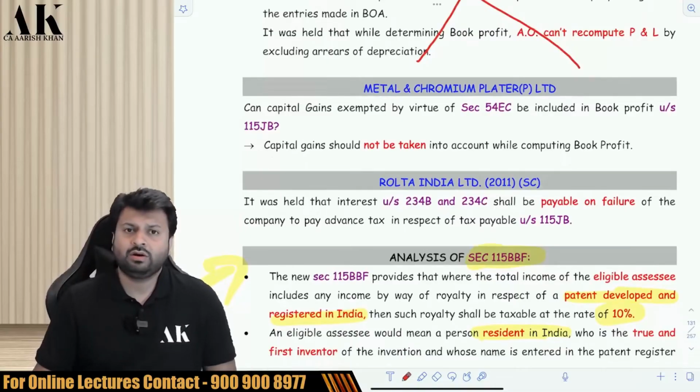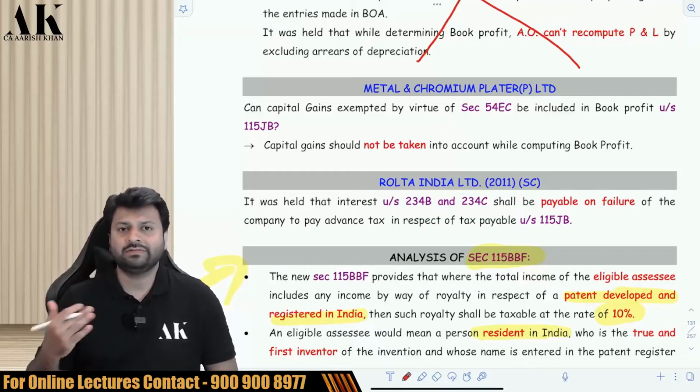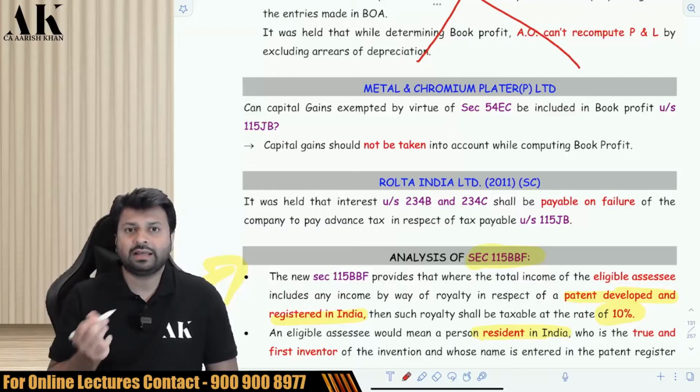Is MAT applicable on the income which is exempt under 54EC? Suppose there is an assessee who, to save the capital gains, has invested in long-term capital gain bonds, some NHAI or REC bonds. So is MAT applicable on that capital gains?